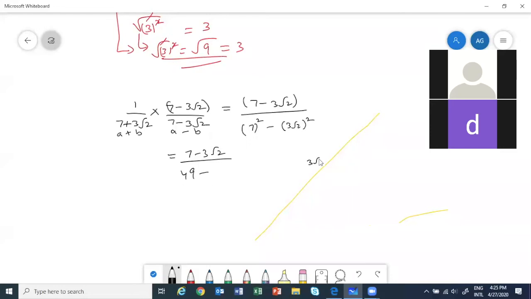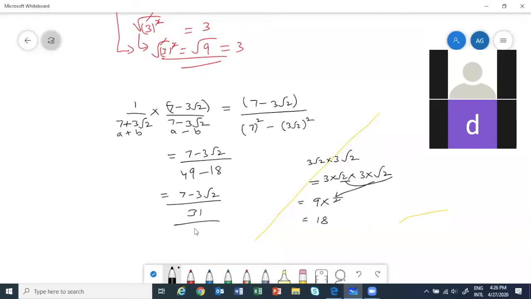So 3 root 2 whole square means 3 into root 2 multiplied by 3 into root 2, which is equal to 3 multiplied by root 2 into 3 multiplied by root 2. So we get 9 into 2, because root 2 into root 2 will give me 2 and 3 into 3 is 9. So that's 18. So what will come? 7 minus 3 root 2, and what happens here? 1 and 3. Okay, so this is going to be the answer.